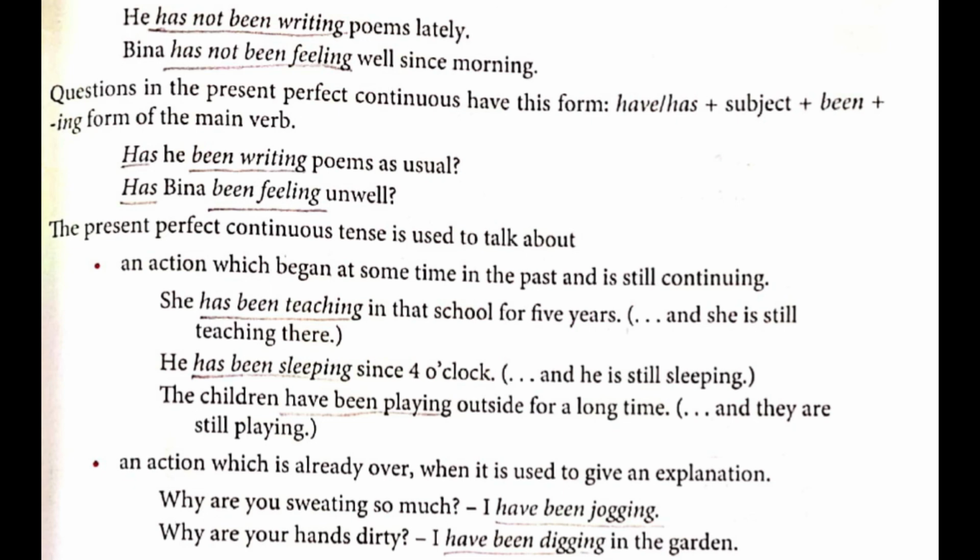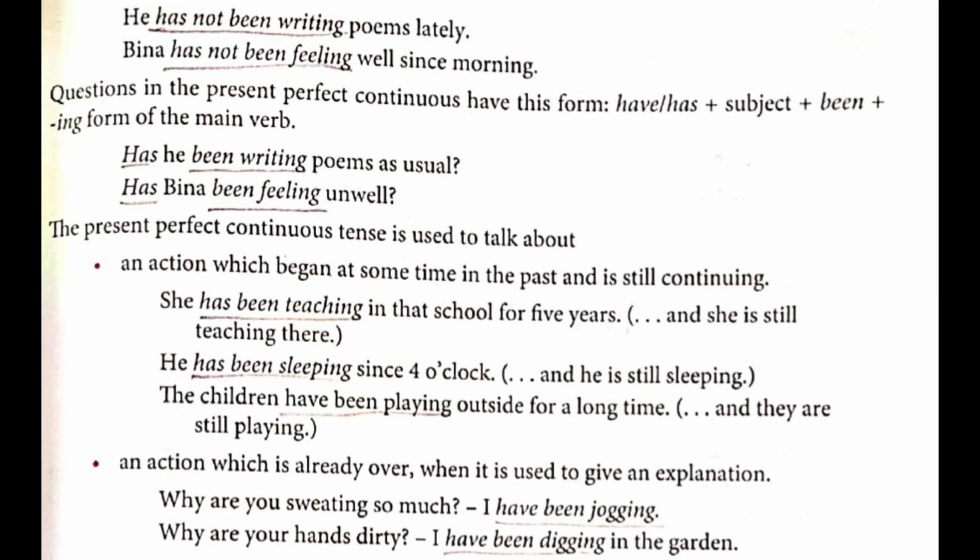So right now also she is teaching and she is still teaching there. So underline has been teaching. Next one. He has been sleeping since 4 o'clock. So he is still sleeping in the bed. So underline has been sleeping. Next one. The children have been playing outside for a long time. So they are still playing. So underline have been playing.